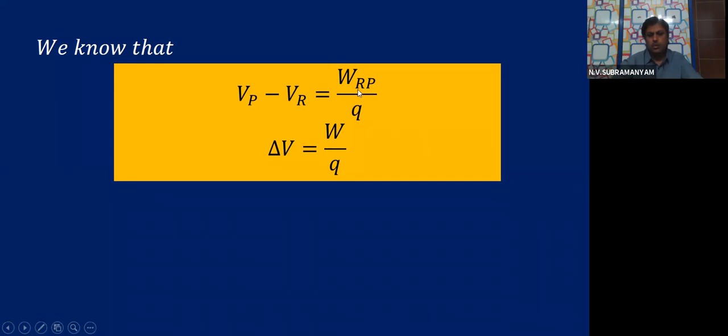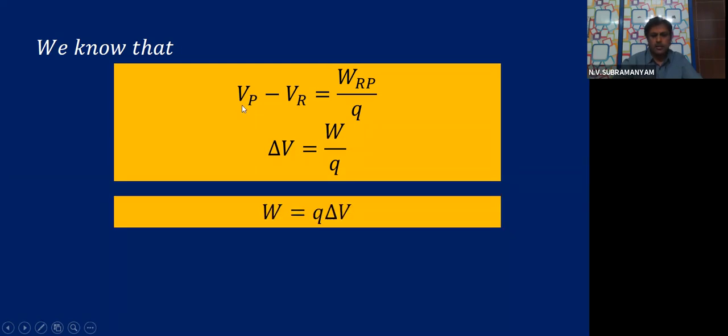Work done to move the charge from R to P divided by Q. That is delta V is equal to W by Q. Delta V denotes the potential difference between Vp and Vr, and I wrote the work done simply as W for easy understanding.